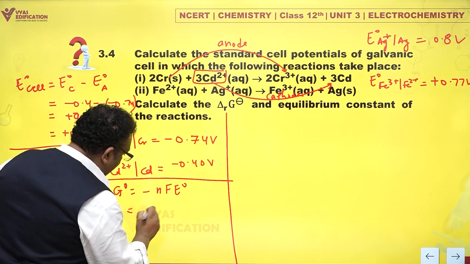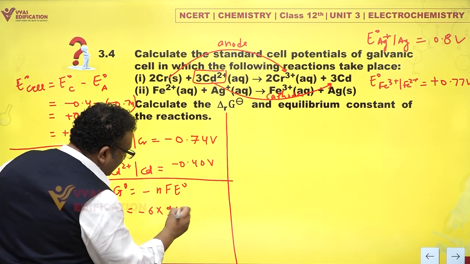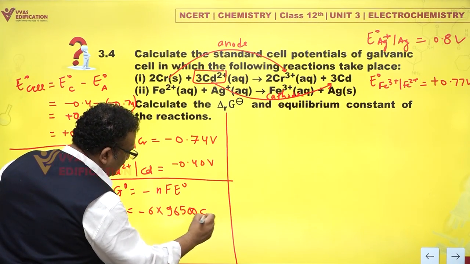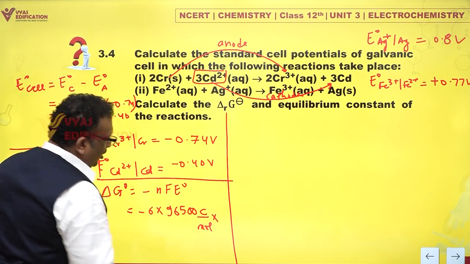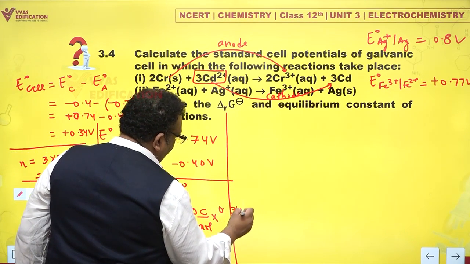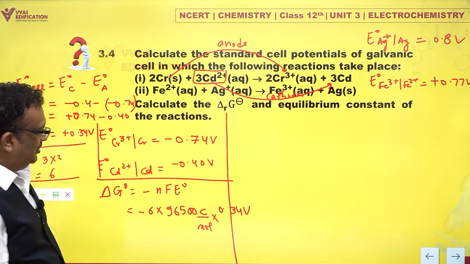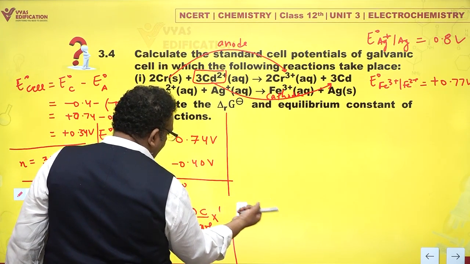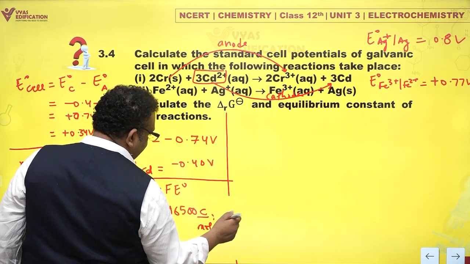So this is minus 6 into 96,500 coulombs per mole into E naught. How much is E naught? That is 0.34 volts. That's it. We just calculate.